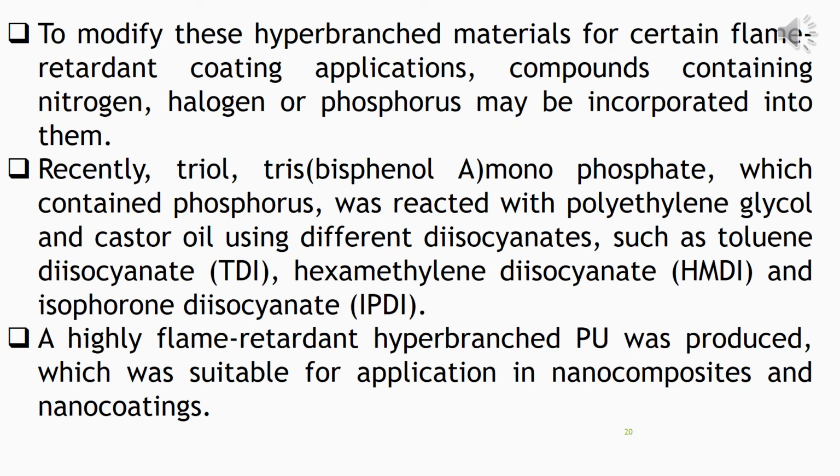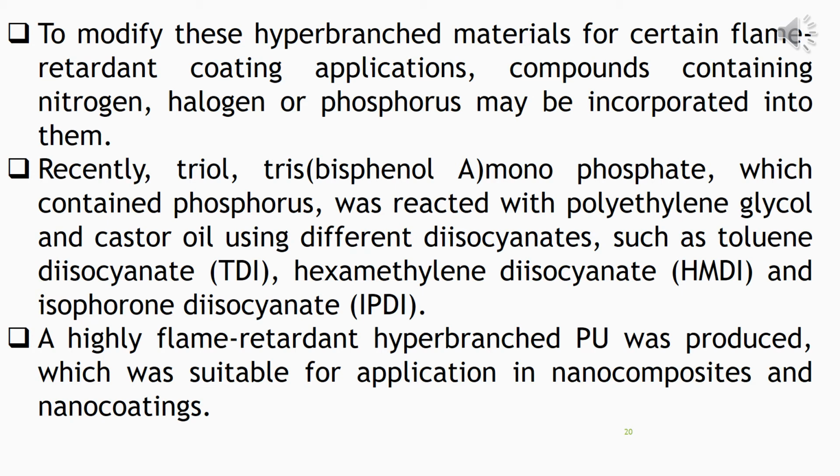Now, to modify these hyperbranch materials for flame retardant coating applications, compounds containing nitrogen, halogen or phosphorus may be incorporated into them. So to make them flame retardant, compounds like nitrogen, halogen, phosphorus may be incorporated.